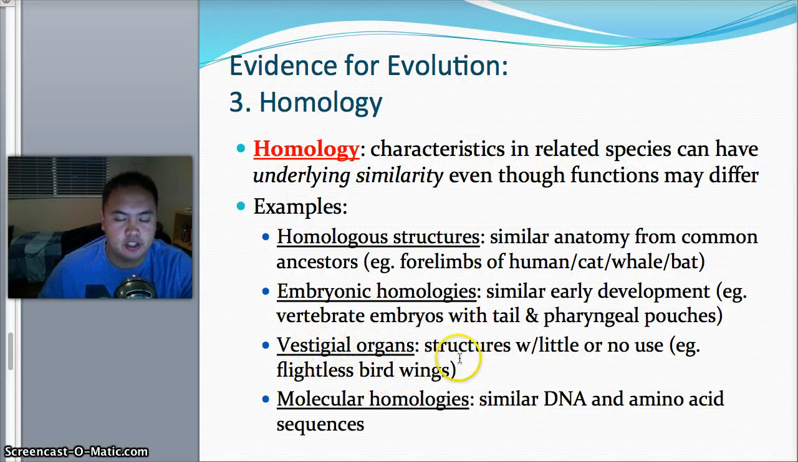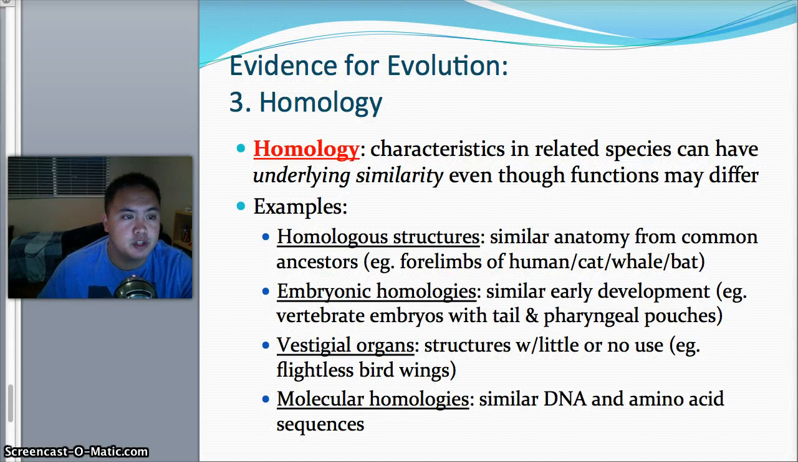Another vestigial organ that's very easy to remember: think about birds that don't fly, like a chicken or a dodo. Why do they have wings? They're flightless bird wings, so maybe they evolved from a previous version, and all of a sudden they don't need to fly anymore. And then there's molecular homologies, which means the DNA structures between two different species are very similar.